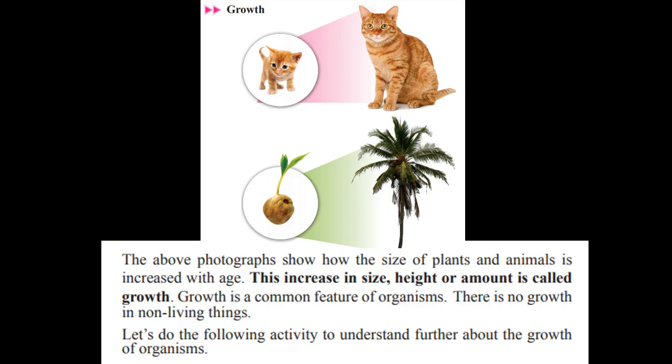Look at these pictures, children. Here they have given a kitten that grows into a cat. A young cat grows into an adult, a big one, right? And a plant grows, starting from a coconut, how a coconut tree grows. From the coconut, a new plant comes, and when we plant this one, we can get a new coconut plant. So, animals and plants. Children, is there any difference between the growth of these animals and plants? We are going to learn that now.